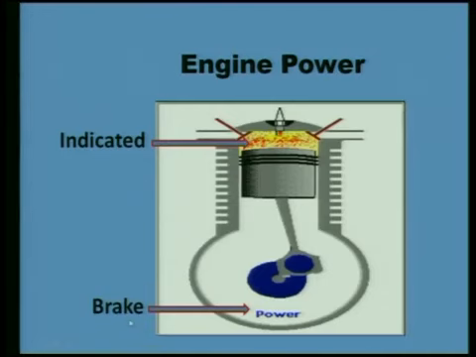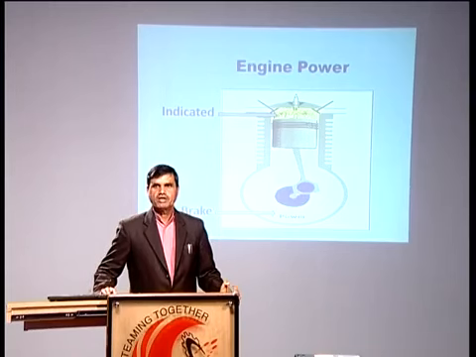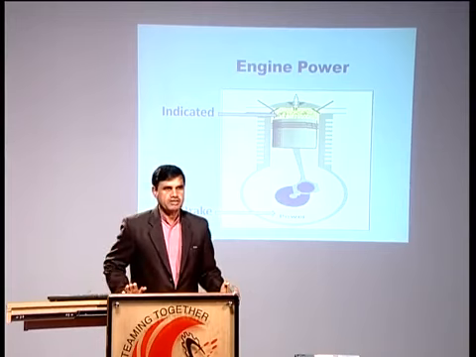So this power divided by this heat is brake thermal efficiency, and this power divided by this heat is indicated thermal efficiency. Always brake thermal efficiency is lower as compared to indicated thermal efficiency, or in other words, the indicated thermal efficiency of an engine is higher as compared to brake thermal efficiency.